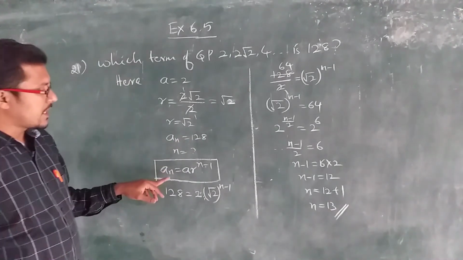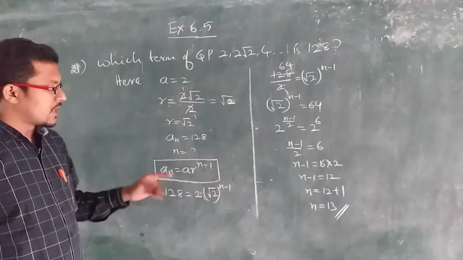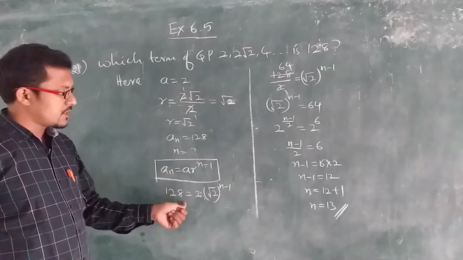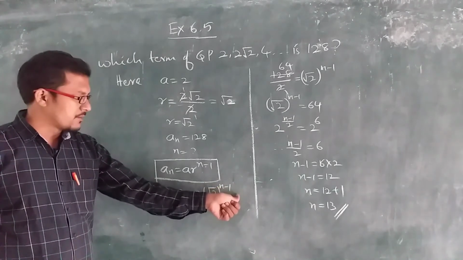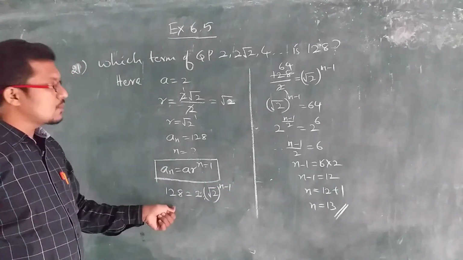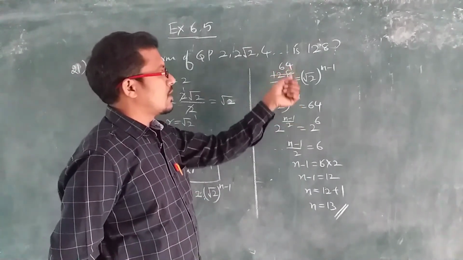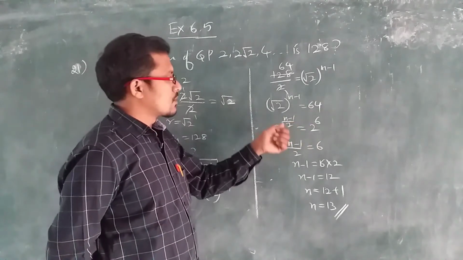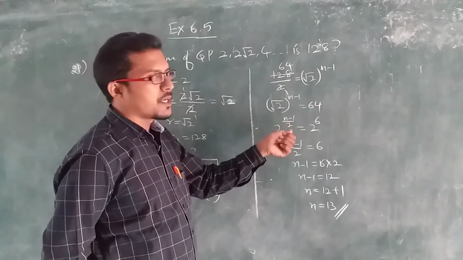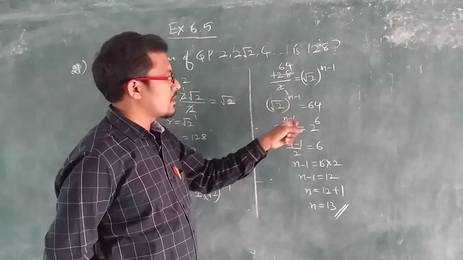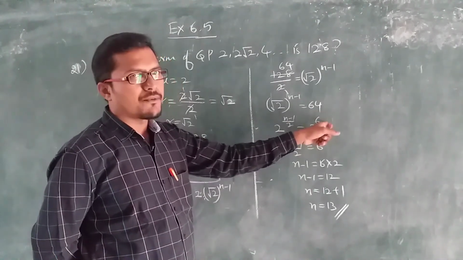Let us write the formula here: an is equal to a r to the power of n minus 1. Let us substitute the values here: an is 128, a is 2, r is root 2 to the power of n minus 1. Let us transpose this 2 to the LHS, so that it will divide 128, and we will get 64. So, root 2 can be written as 2 to the power of 1 by 2. So, it will become n minus 1 by 2 is equal to 64, which can be written as 2 to the power of 6.